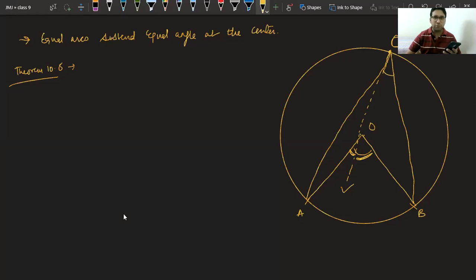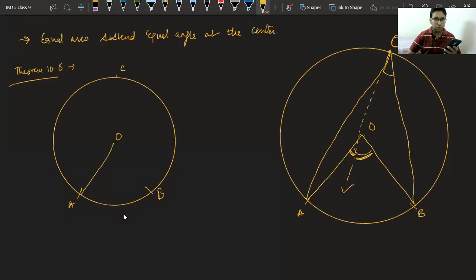Let me draw it again properly. A good diagram. Let me make a visible, proper one. This is O, this is A, this is B, this is your point C. The proof is very simple.